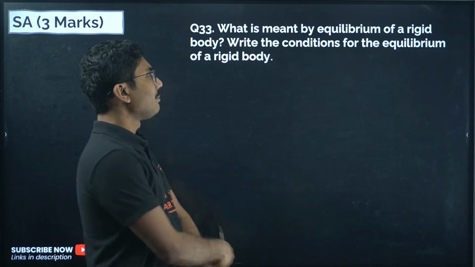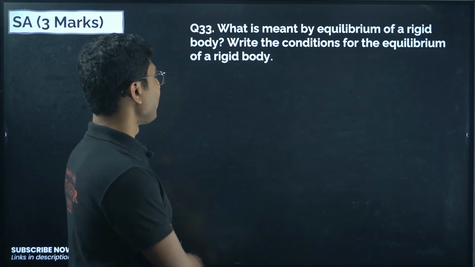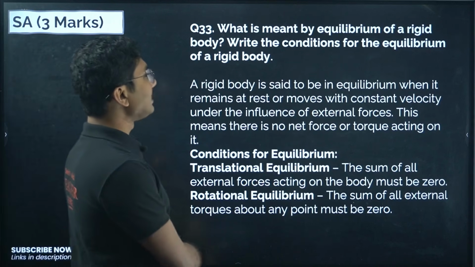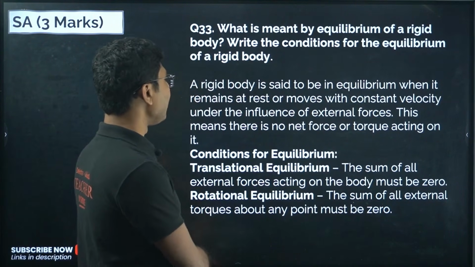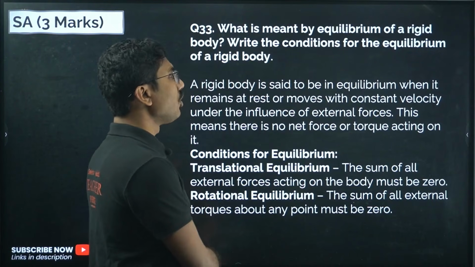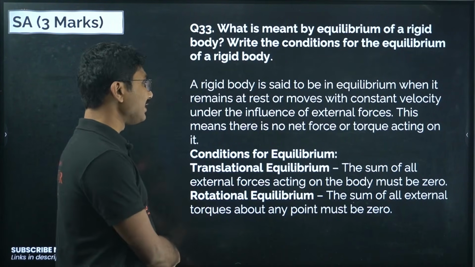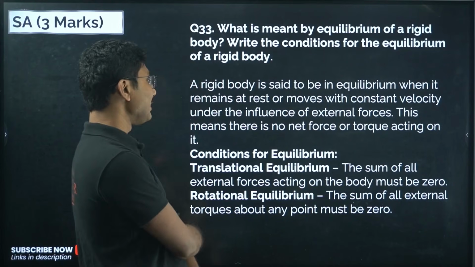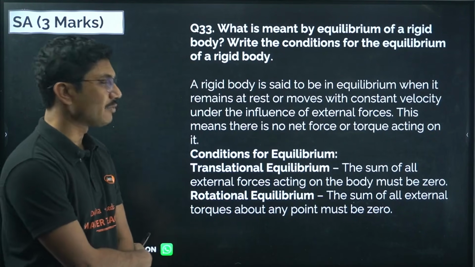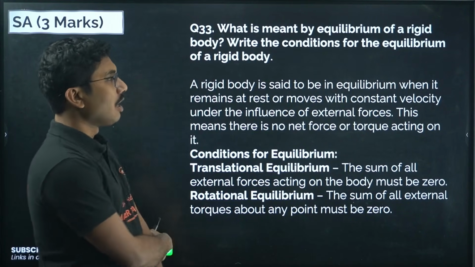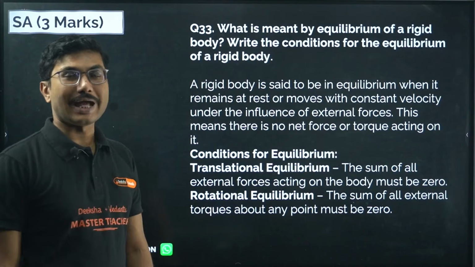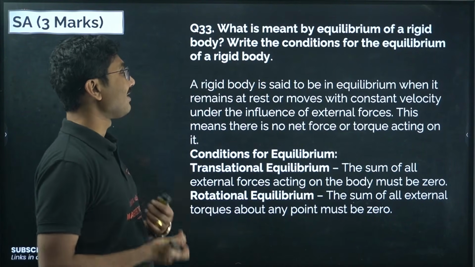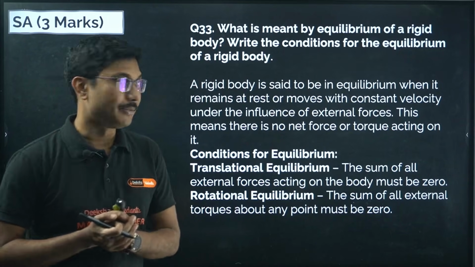What is meant by equilibrium of a rigid body? Write the conditions for equilibrium of a rigid body. A rigid body is said to be in equilibrium when it remains at rest or moves with constant velocity under the influence of external forces. This means that there is no net force or torque acting on it. So net force and net torque both should be 0 for us to say that a rigid body is in complete equilibrium.